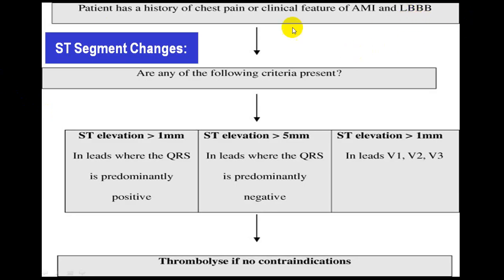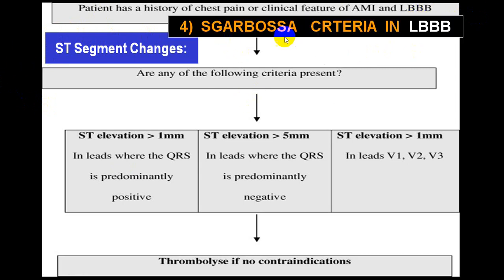Now we are talking about Sgarbossa's criteria, what we call in presence of left bundle branch block. If a person has left bundle branch block already in a prior ECG, or he has a fresh left bundle branch block, and if he comes with an acute chest pain, usually you can identify the presence of an acute MI by clinical history, unstable hemodynamics, biomarkers, echo.